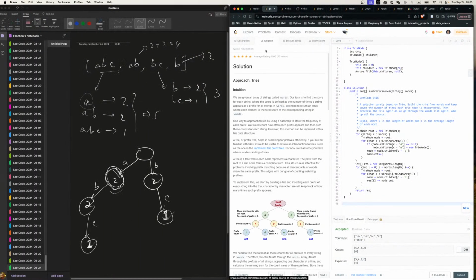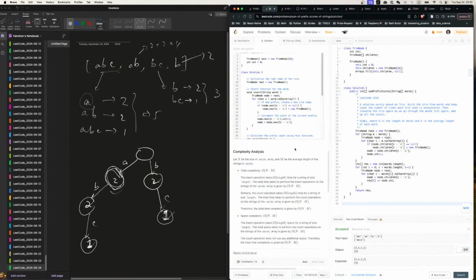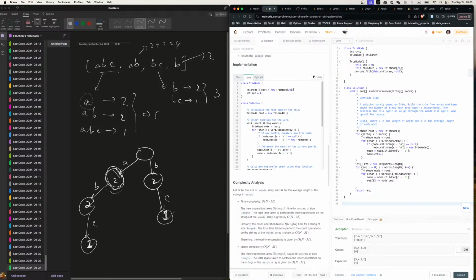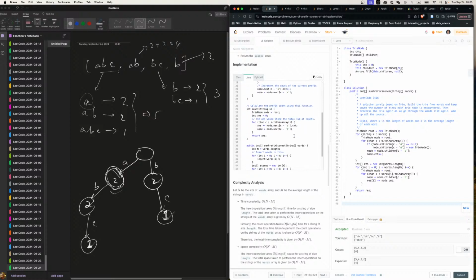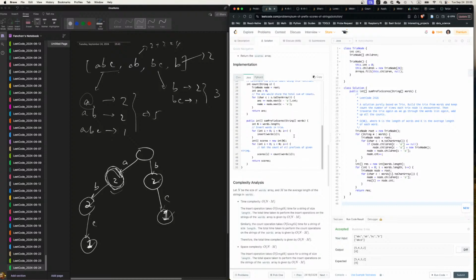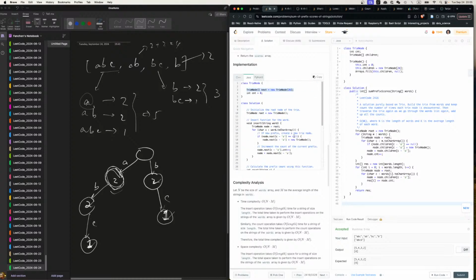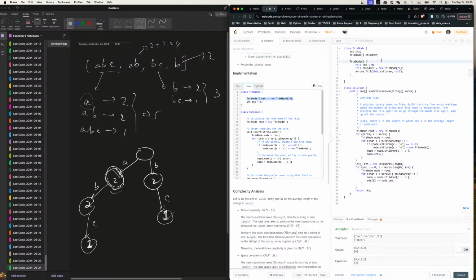Let's just take a look at the solution. How do they do trie? Ah, we do the same thing. Oh, it defaults to null. Interesting, it defaults to null. Which means I may be able to do a little.